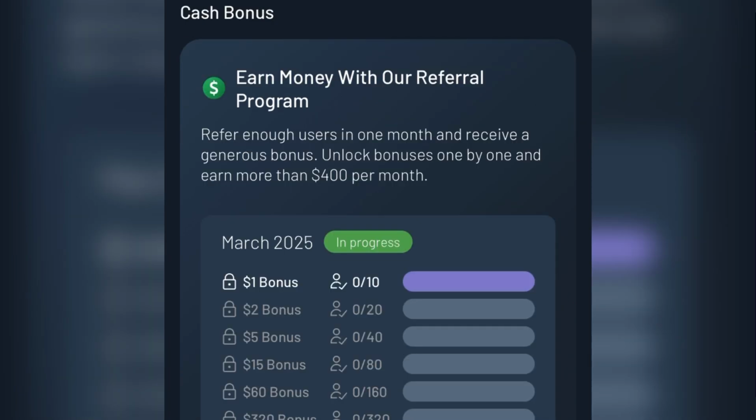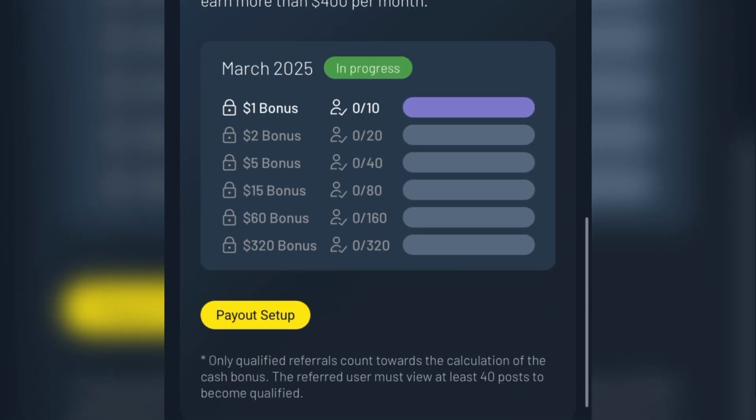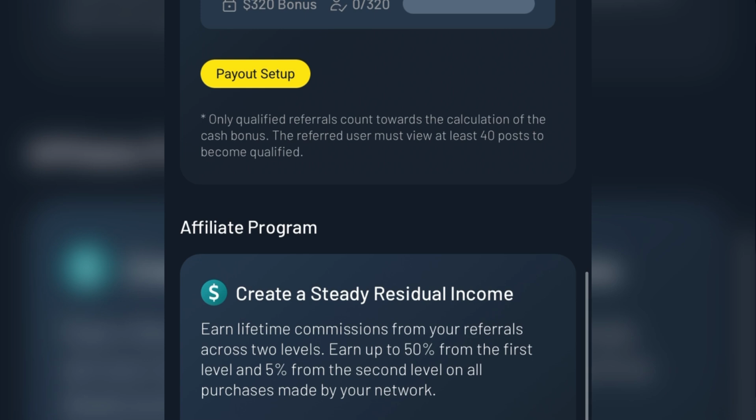As you can see under the referral program, it says refer enough user in 1 month and receive a generous bonus, unlock bonuses one by one and earn more than $400 per month. So you can actually see that you can actually get enough coin for referring individuals to this platform. And you can also go ahead to set up your payment method from this interface. So you can see how free and user friendly this platform is.